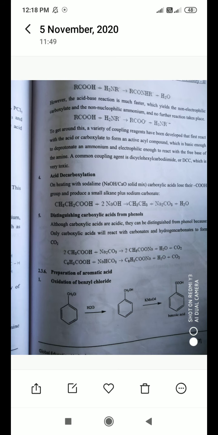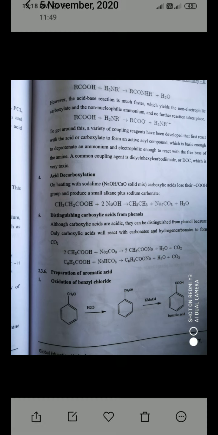Here the starting product is benzyl chloride, which reacts with H2O. Then Cl is simply replaced with OH, giving CH2OH. Then KMnO4, that is potassium permanganate, which always acts as an oxidizing agent, gives us benzoic acid. So we have to convert benzyl chloride into benzoic acid.